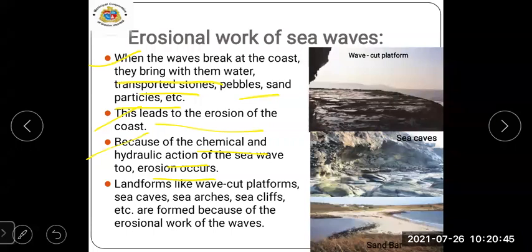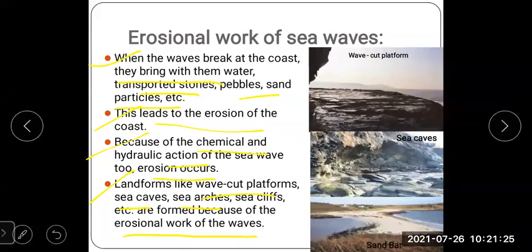Now, what is hydraulic? Hydraulic means involving the pressure of water or some other liquid. Means with the water, there is also a pressure of water or some other liquid. So due to this hydraulic action of the sea waves, erosion will also occur. Landforms like wave cut platforms, sea arches, sea cliffs, etc. are formed because of the erosional work of waves.